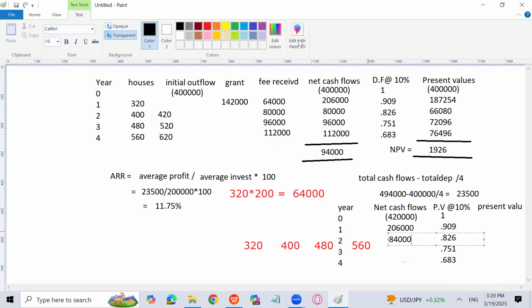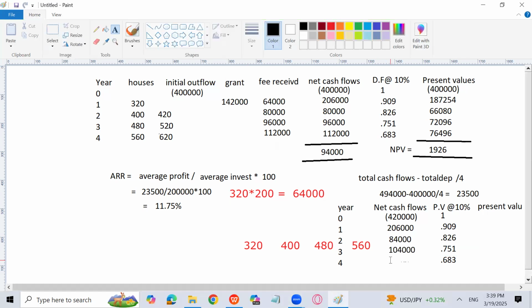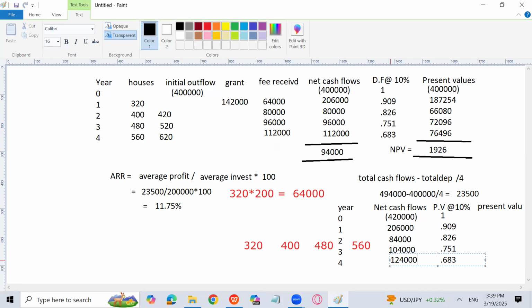Then in year 3, 104,000. And then in year 4, 124,000. Now you can multiply this with the discount rates.